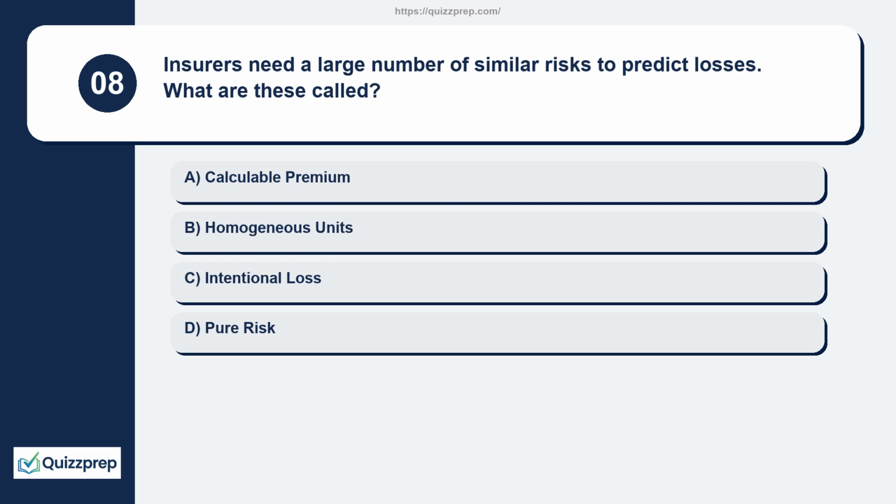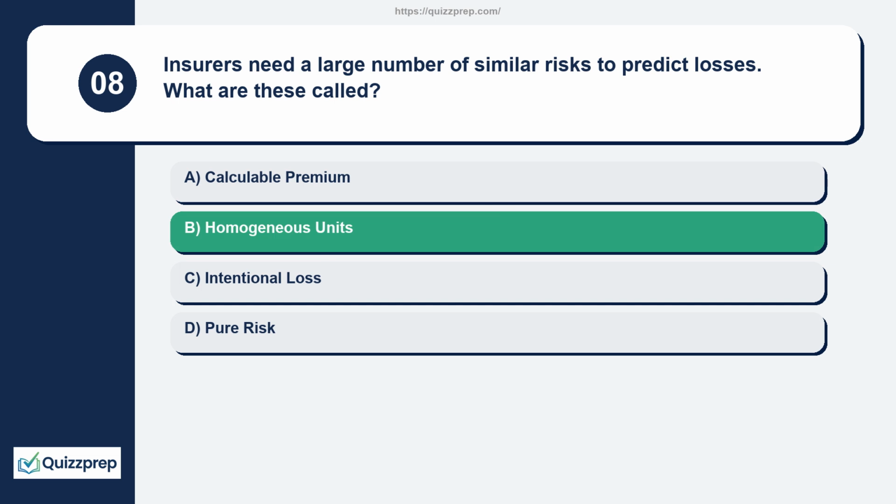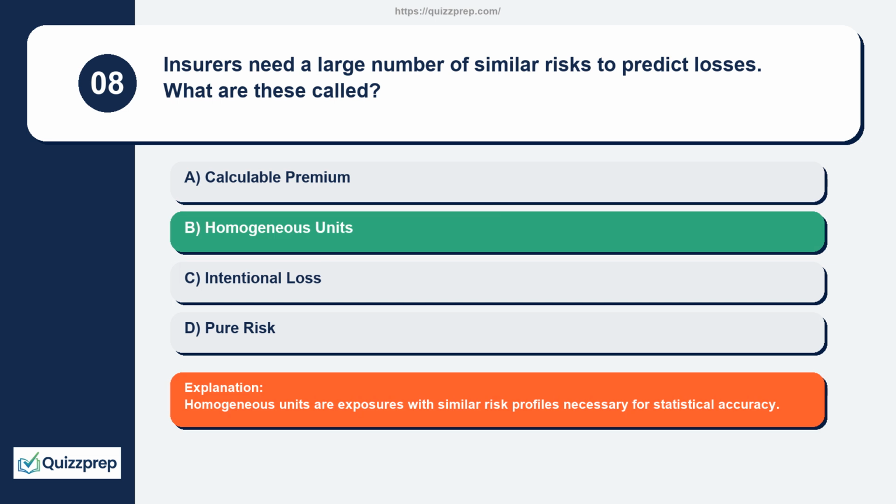Question 8. Insurers need a large number of similar risks to predict losses. What are these called? Calculable premium, homogeneous units, intentional loss, pure risk. Homogeneous units are exposures with similar risk profiles necessary for statistical accuracy.